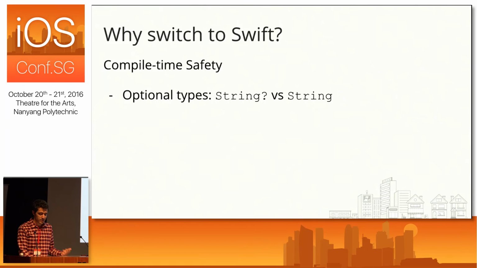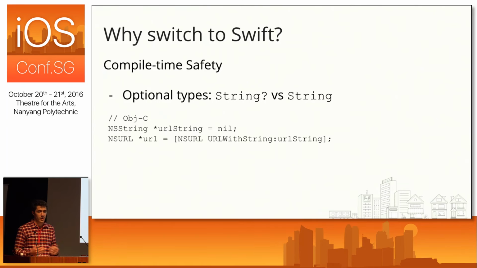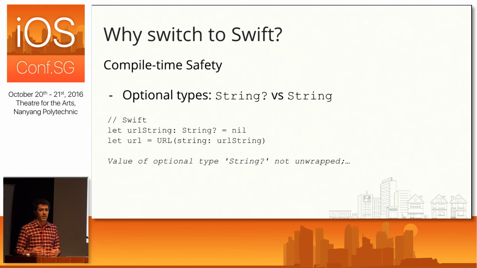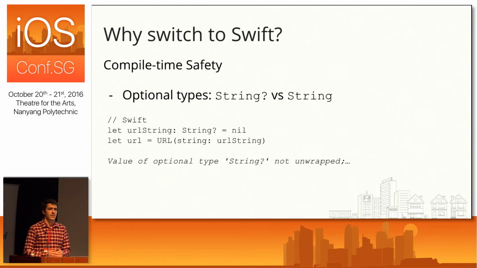Now you can compare this to Objective-C, where you can do things like create a URL from a nil string, even though this doesn't really make sense. But if you try to do this in Swift, you'll get a compiler error, because in Swift you can declare that the URL API only accepts non-nil strings. This is a huge advantage over Objective-C. In Swift, you have a lot more power in terms of what you can declare as good and bad inputs, and then get feedback about that at compile time.